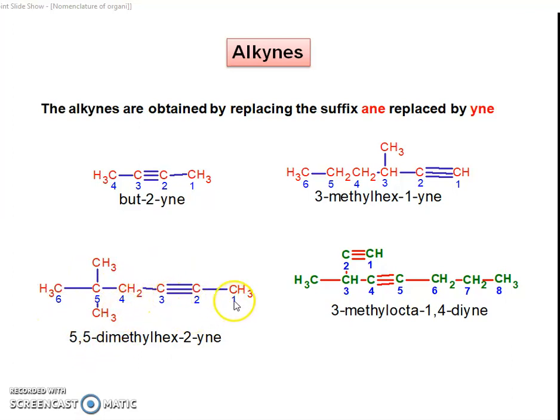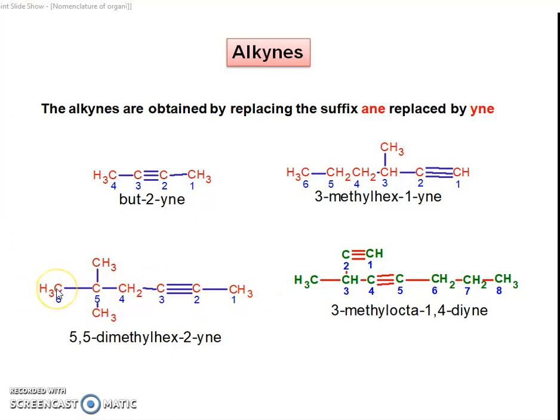In the next molecule, the numbering starts from this carbon because the lowest number is given to the carbon-carbon triple bond here. We could write the numbering on this side, so 1, 2, 3, 4, but this is not the correct numbering.